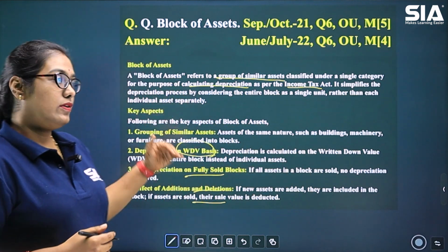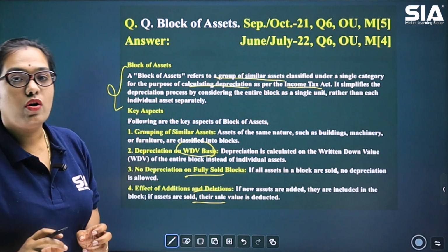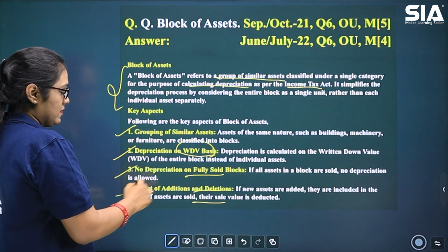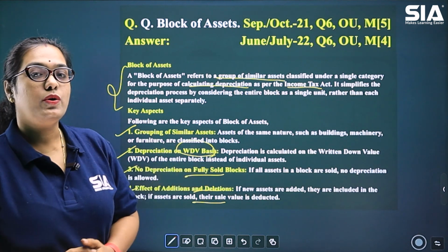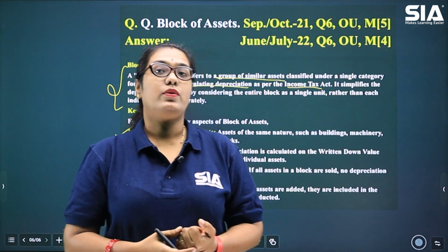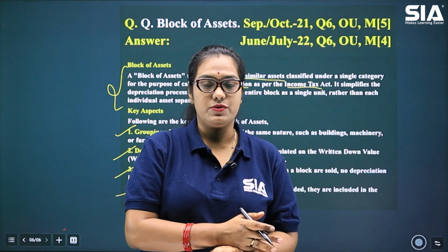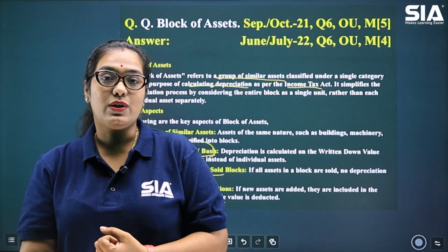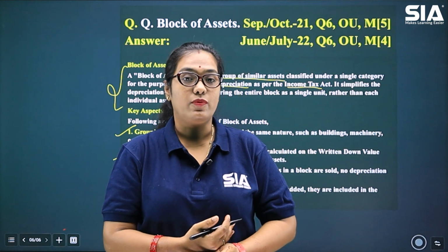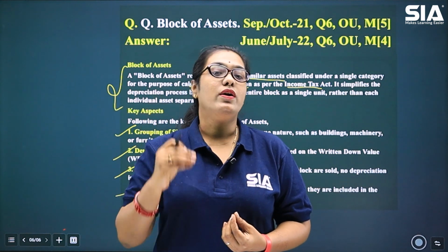This is how you can write your answer, where you will initially explain the meaning of block of asset and then go ahead by explaining the key features. This is the way you are going to present your answer. Now, just in case you are asked comparative questions, where you are asked advantages, disadvantages, or to distinguish between any two items: if it is an advantages and disadvantages type of question, you can write it with subheadings in a point-wise form.